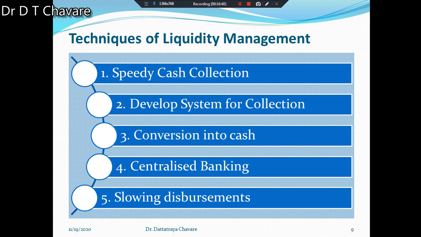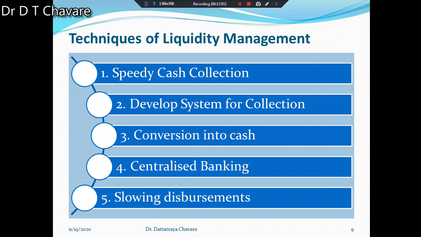There are different types of techniques of liquidity management. As per my opinion, there are 5 techniques. First, speedy cash collection. It means that the consumer should be encouraged to pay as quickly as possible.